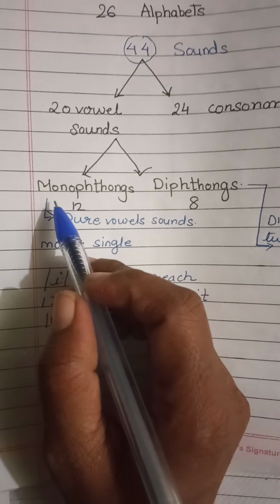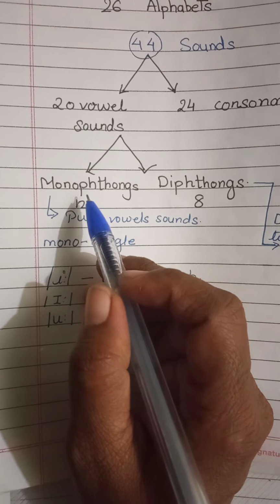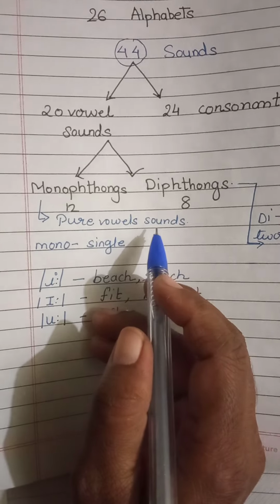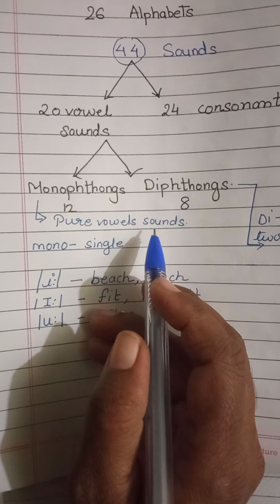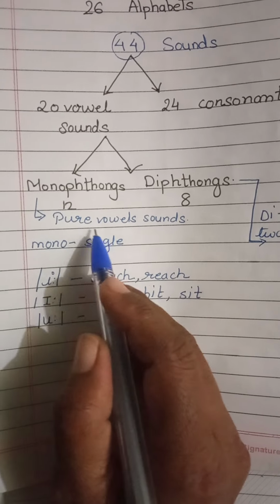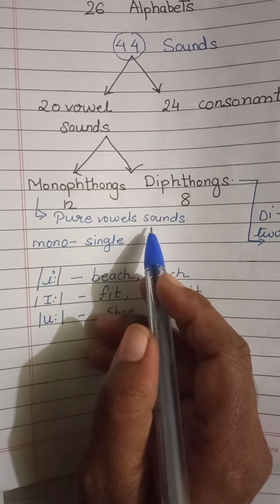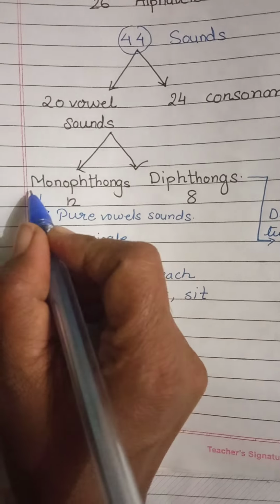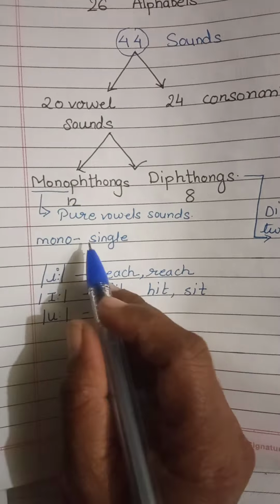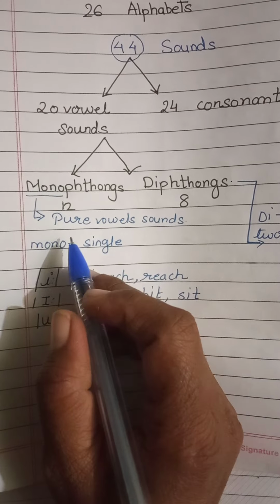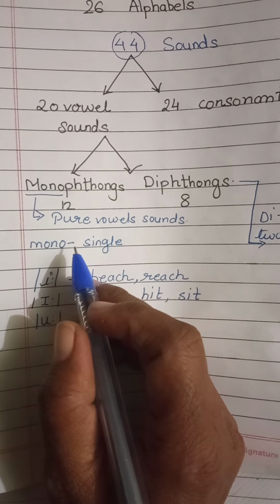Now what is the meaning of monophthongs, children? It means pure vowel sounds. Understood? And what is the meaning of mono? Mono means single. So in this there is only one sound.